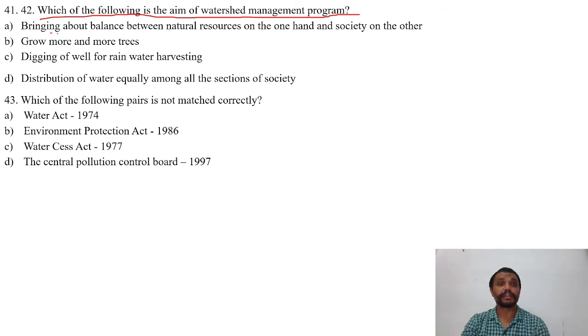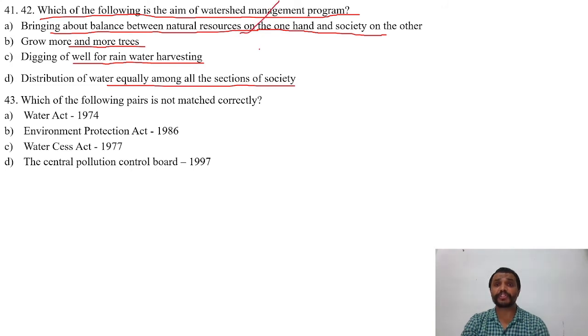Options are A. Bringing about balance between natural resources on the one hand and society on the other. B. Grow more and more trees. C. Digging of wells for rainwater harvesting. D. Distribution of water equally among all the sections of society. The right answer is A, that is bringing about balance between natural resources on one hand and society on the other hand.